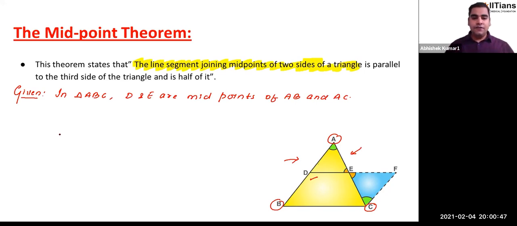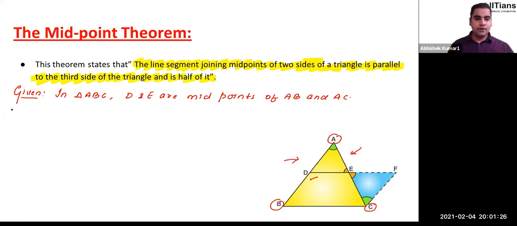If you read this statement further, what does it say? It says the line segment joining the midpoints of two sides of a triangle is parallel to the third side of the triangle and is half of it. That means if you have a line segment joining any two sides of a triangle at the midpoints, here DE, then that line segment DE is parallel to the third side, which in this situation is BC, and DE is also half of that.